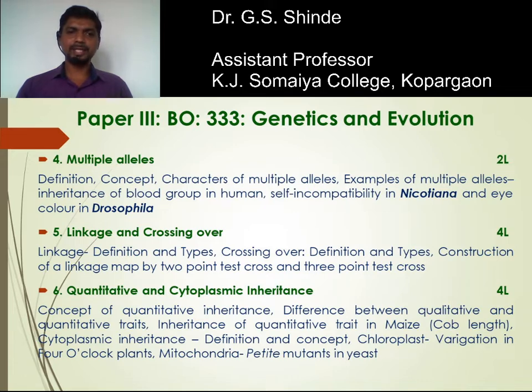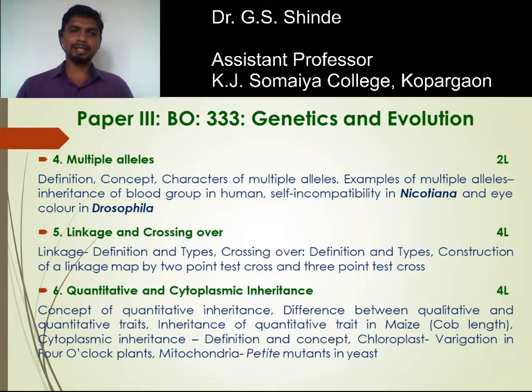The construction of a linkage map by 2-point test cross, when 2 characters are considered and the F1 is backcrossed with the double recessive parent. That type of cross is a 2-point test cross. In a 3-point test cross, 3 characters are considered. Next chapter is quantitative and cytoplasmic inheritance.